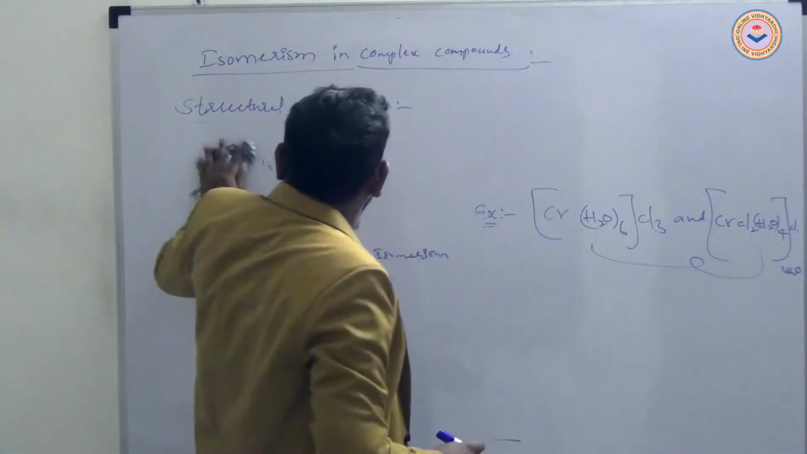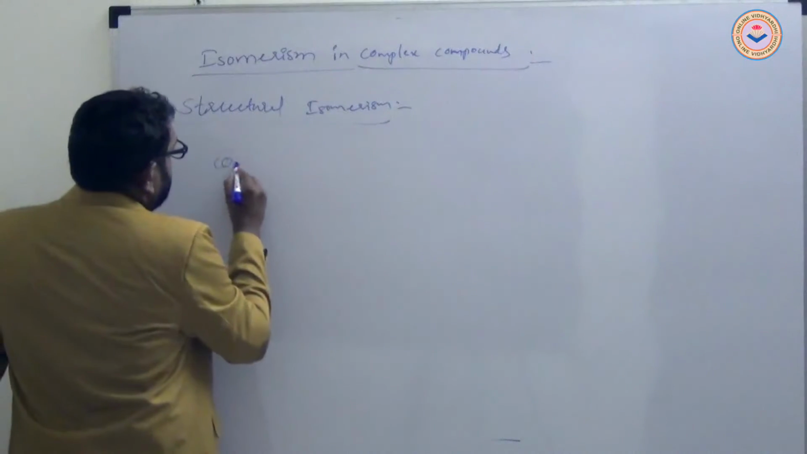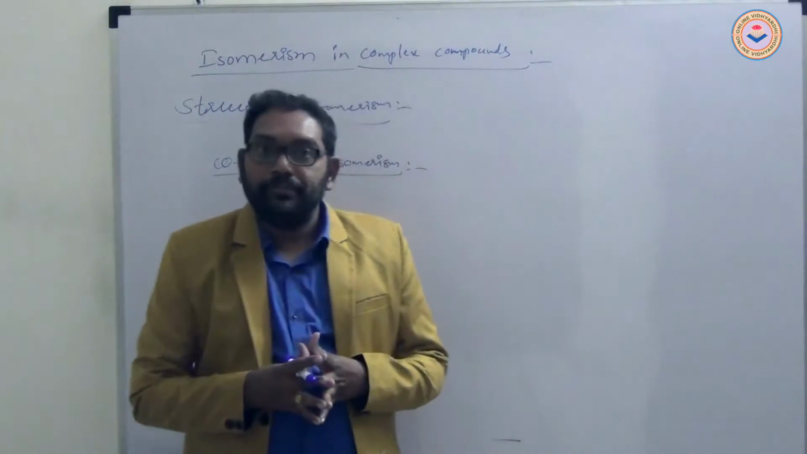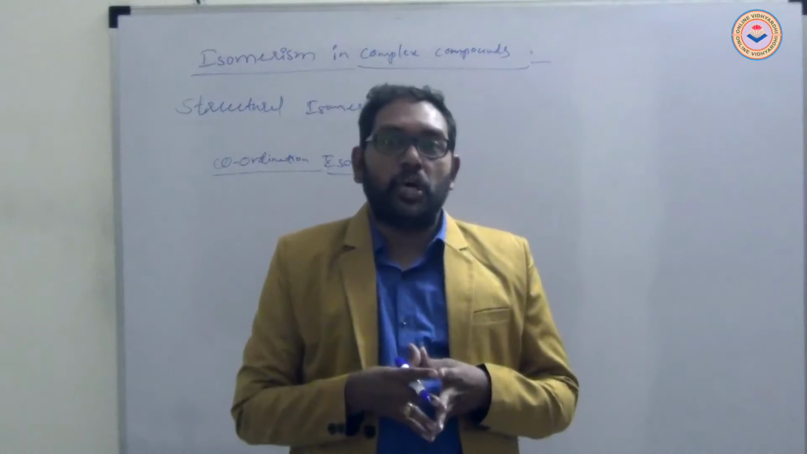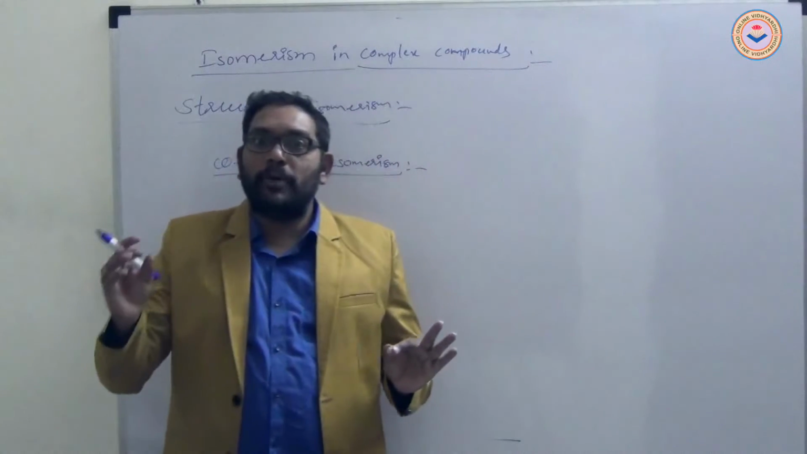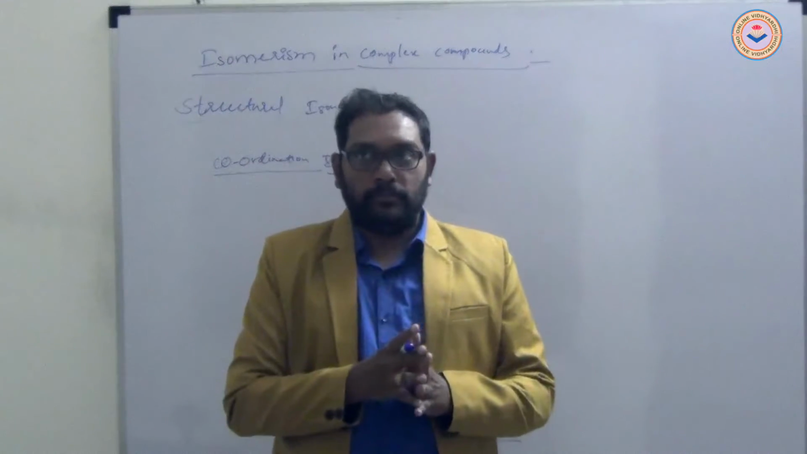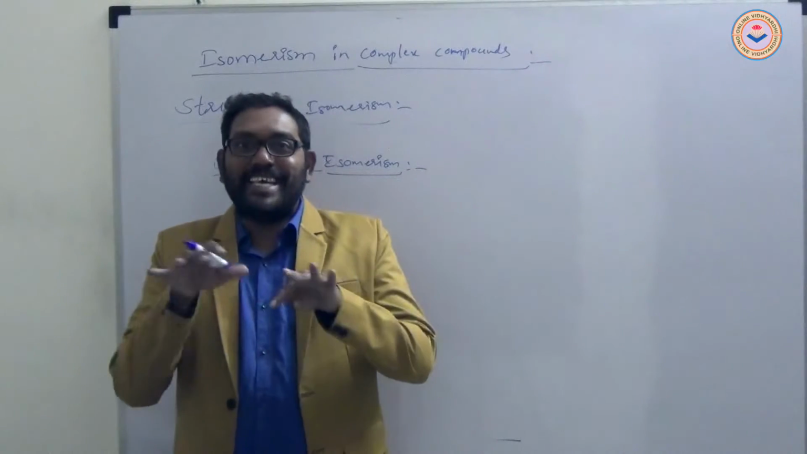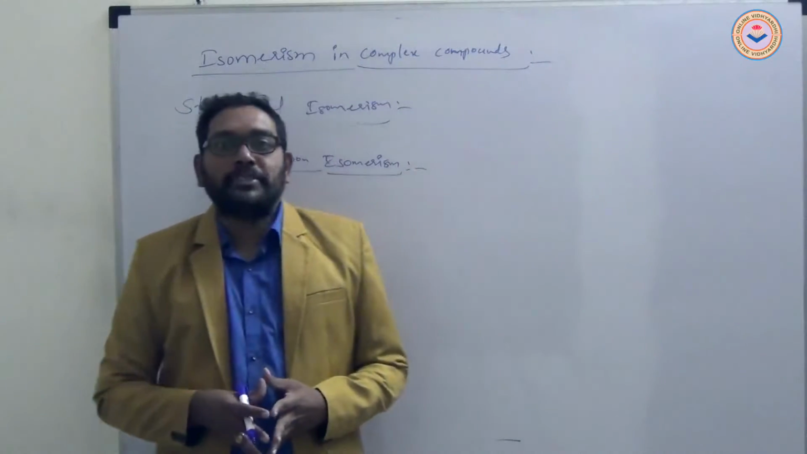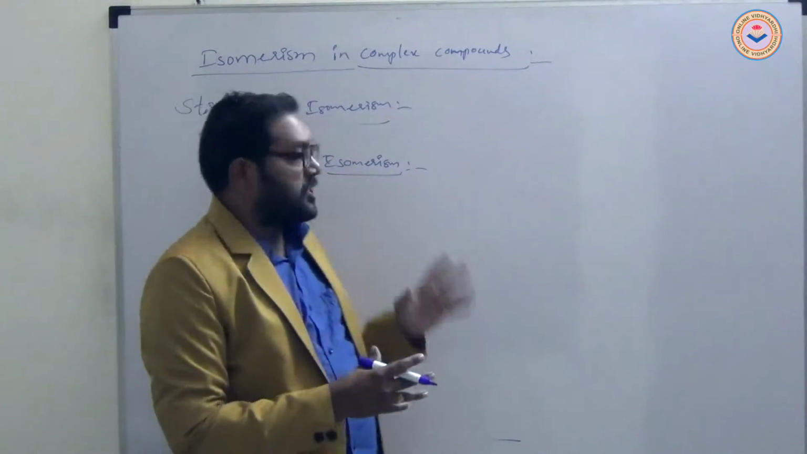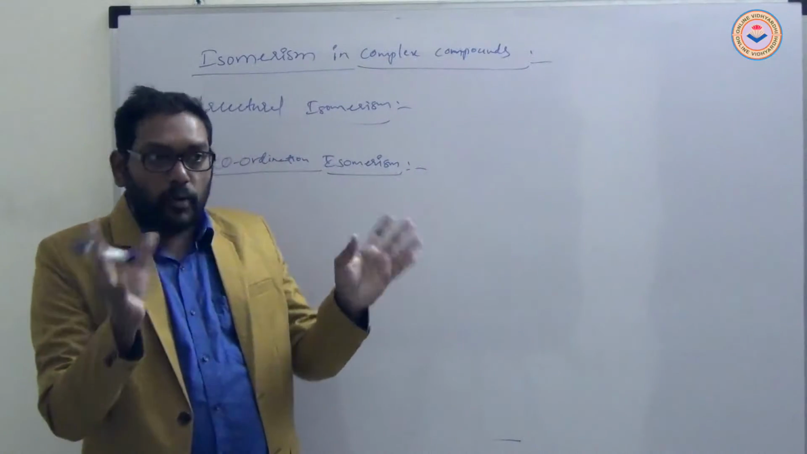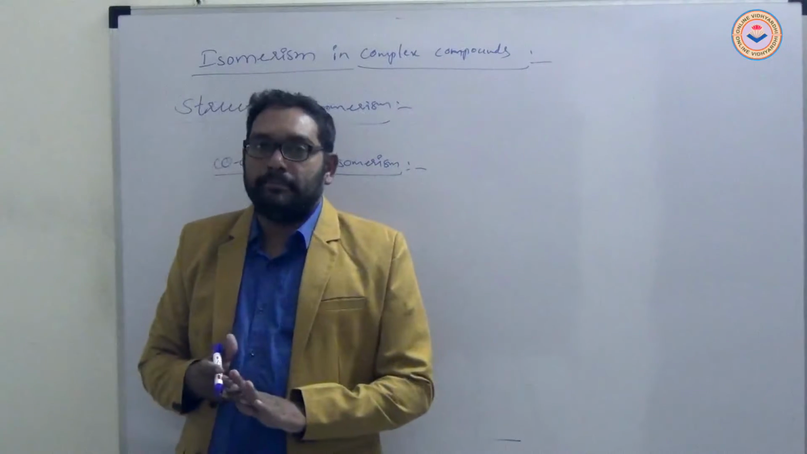Next, coordination isomerism. Coordination isomerism is obtained due to the mutual exchange of ligands between a cationic complex compound and an anionic complex compound. Okay, the mutual exchange of ligands between cationic and anionic complex compounds gives coordination isomers. Just the ligands are exchanged; the overall molecular formula is the same.